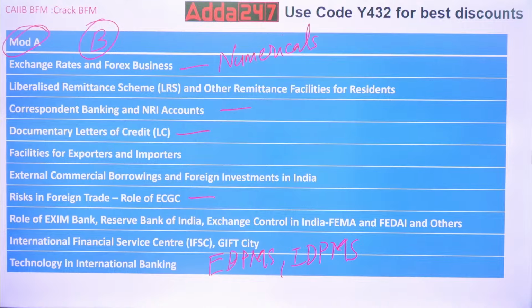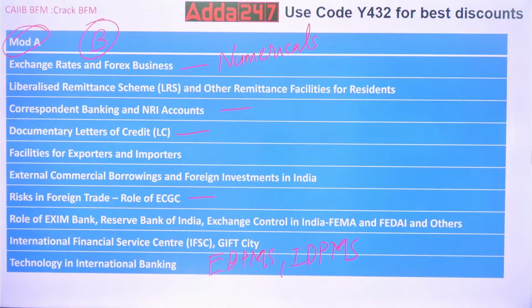Then afterwards you get facilities to exporters, importers. This is a theory topic. What are the latest facilities given by the government to the exporters and importers? Then ECB, external commercial borrowing. This topic will have much importance. Roughly you will get around 5 to 7 marks of questions in ECB.